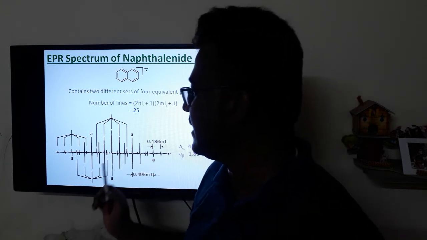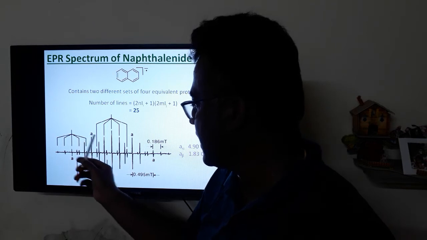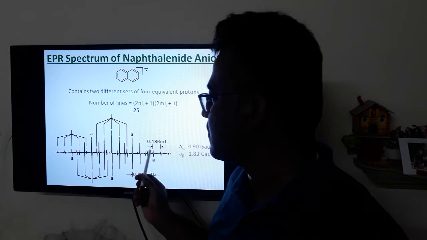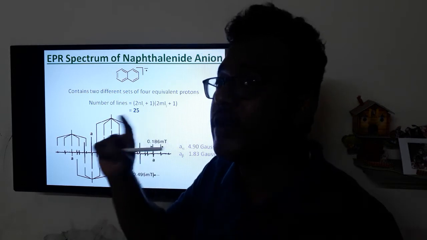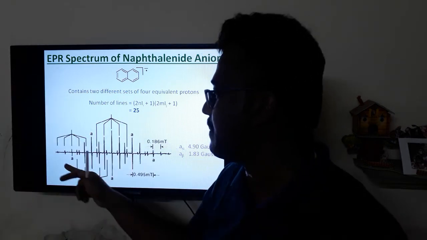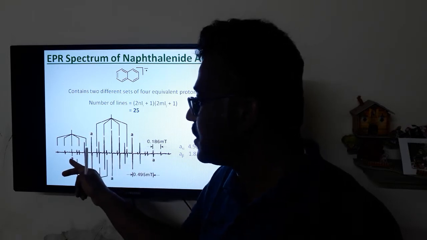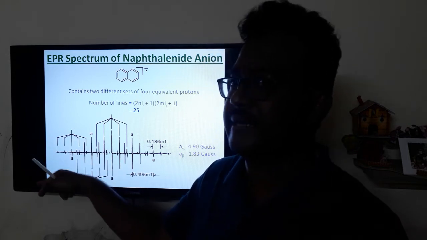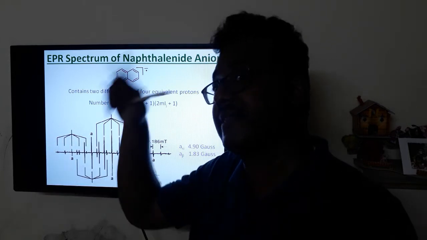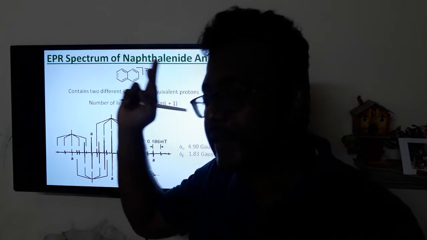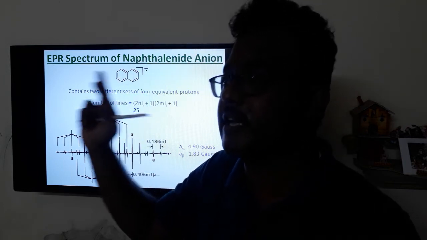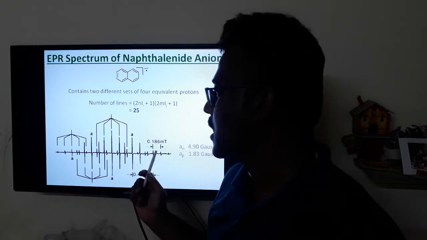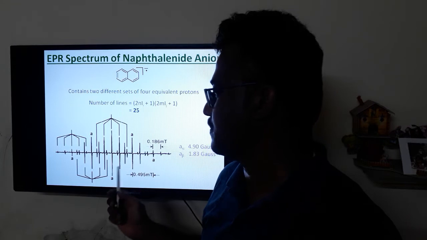Very simple. You can easily get it by the labels I have marked A. There are 5 A's. The 5 A's arise because 4 equivalent nuclei split into 5 peaks. Then each peak, the center of the peak, will be split into a pentet by coupling with another kind of 4 equivalent hydrogen nuclei. So each will be split into 5. Total 25 lines are obtained in the EPR spectrum.